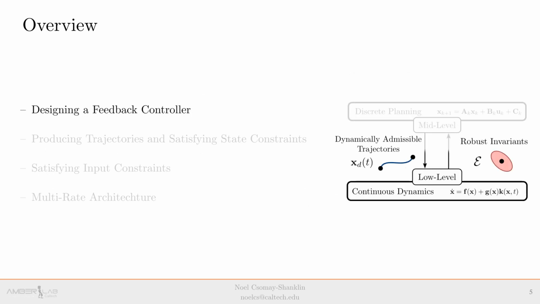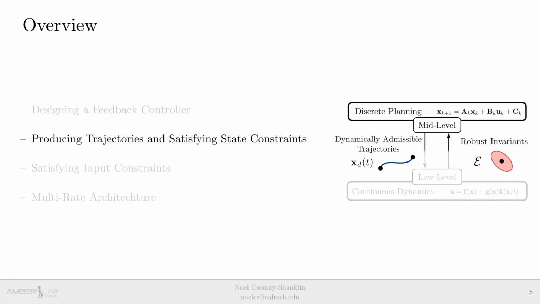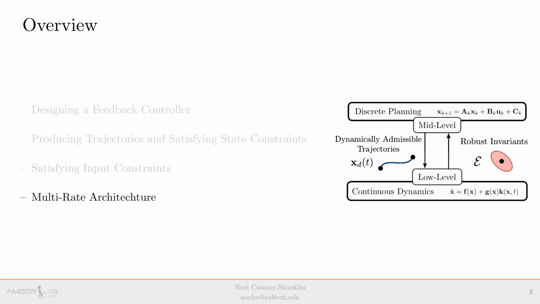We'll begin by discussing the design of a feedback controller, which will be focused on quantifying how well trajectories can be tracked at the low level. Then we will transition to the mid-level and discuss producing trajectories and satisfying state constraints, followed by satisfying input constraints. We'll conclude by putting all of the pieces together and discussing results.